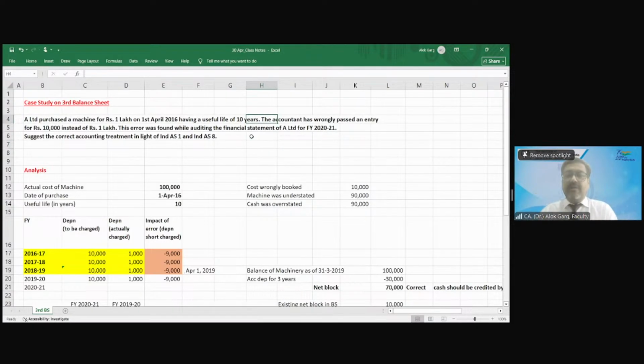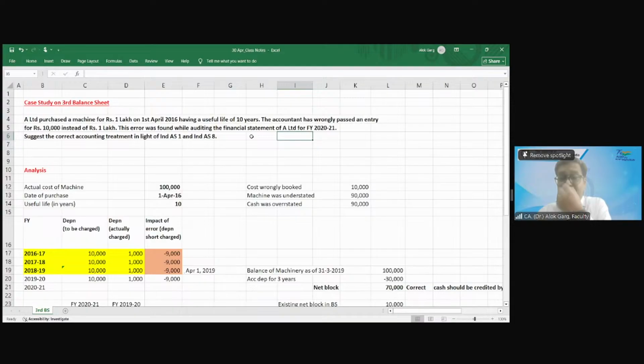The accountant has wrongly passed an entry of rupees 10,000 instead of rupees 1 lakh. What has this accountant done? He has passed an entry of 10,000 instead of 1 lakh. So what entry was he supposed to pass? Machine account debit to cash account by 1 lakh. What entry has he passed? Machine account debit to cash by 10,000.